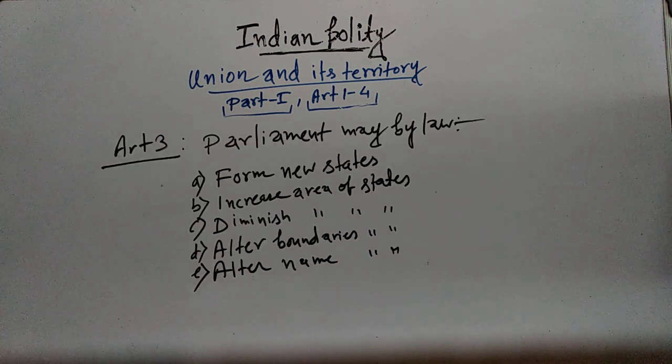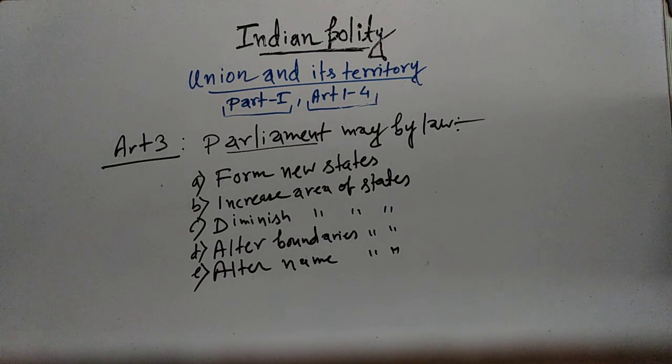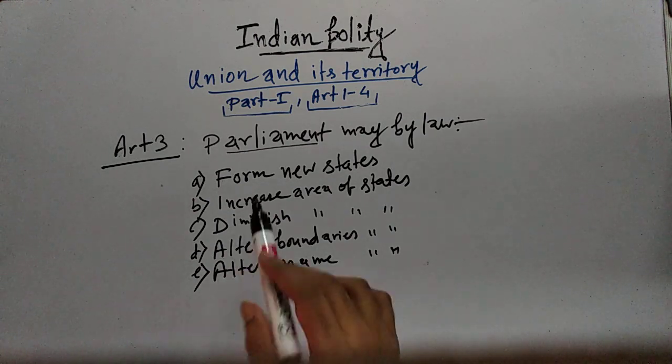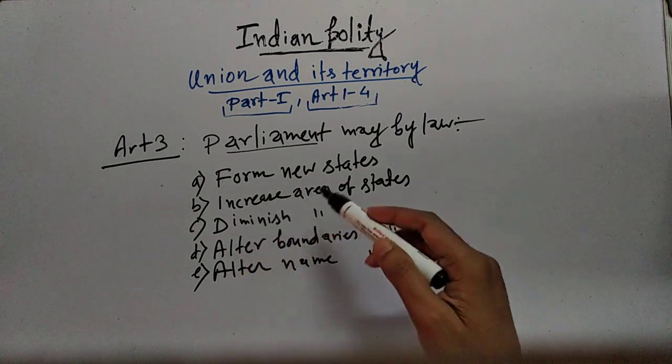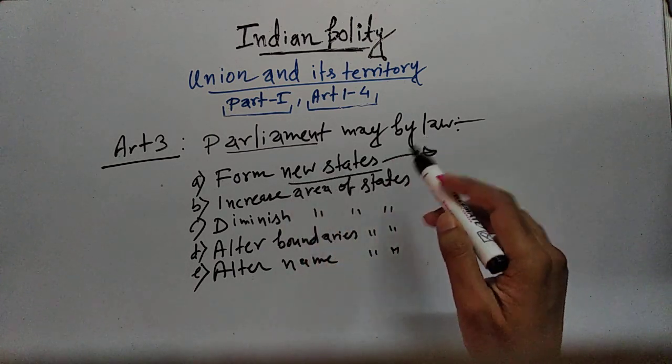So Article 3 is giving power to Parliament, and Parliament may by law form new states, and this formation of new states can be done by any permutation combination.